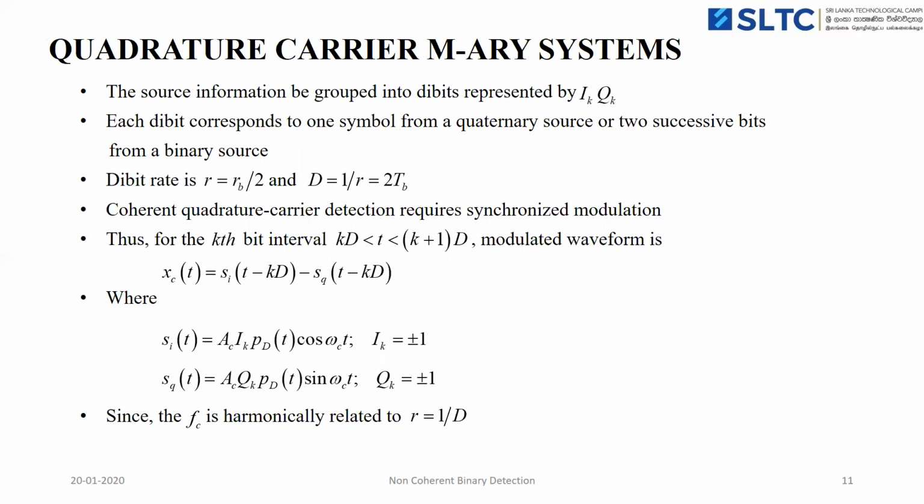Then we are going to discuss the quadrature carrier M-ary system. So in the M-ary system, the source information can be grouped into dibits that are represented by multiplying the in-phase component and the quadrature component. Okay, so each dibit corresponds to one symbol. Then the dibit rate R equal to half of the bit rate, that is R_b by 2. And then the duration of the rectangular pulse equal to 1 by R. It will be equal to 2 times the bit duration.